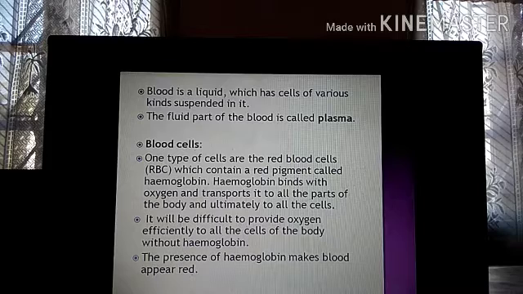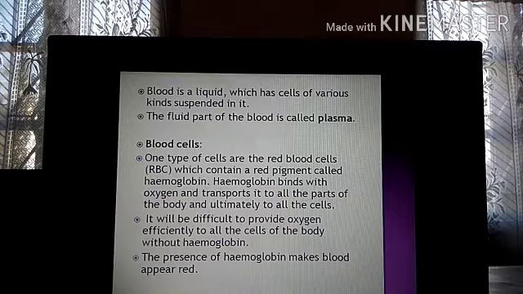So when you look under the microscope, you will see that in blood there are different varieties of cells present. So the fluid part of the blood is called the plasma. Now blood is actually a fluid and it has different cells. So when you consider only the fluid part, it is called the plasma. Now plasma is actually yellowish in color. So you might think, now the blood is red.